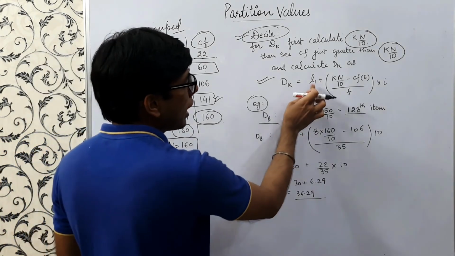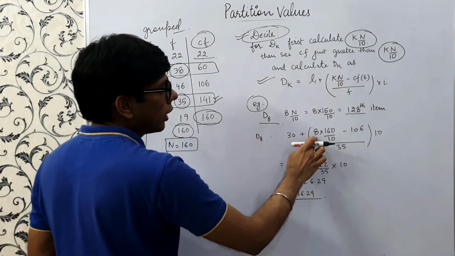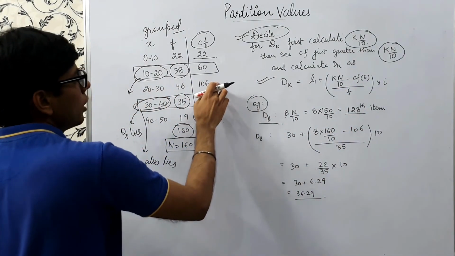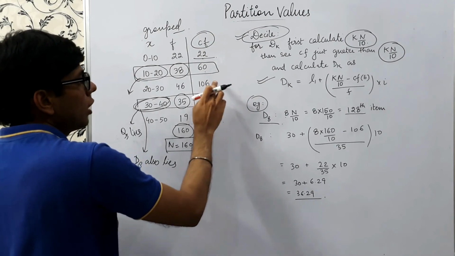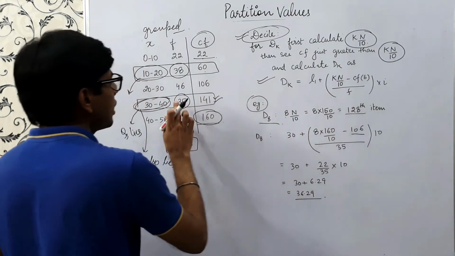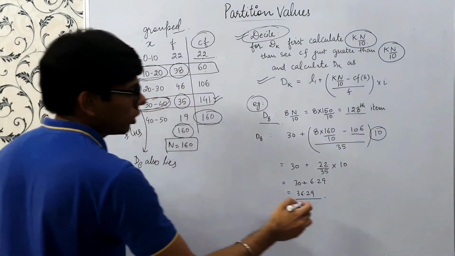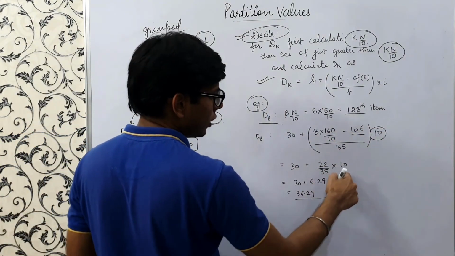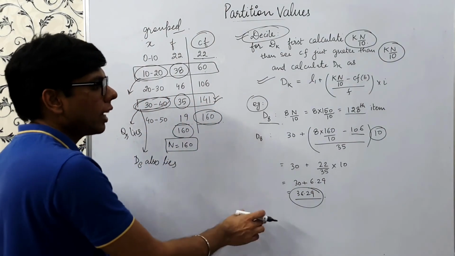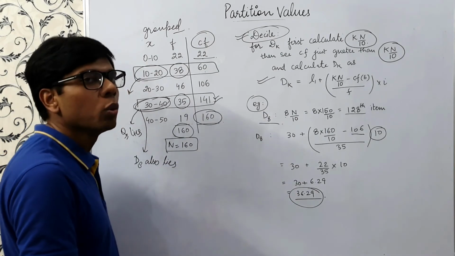So we'll apply this formula. L1 is the lower limit of this class, which is 30. Kn by 10 we have calculated as 8 into 160 by 10. And this cumulative frequency is the cumulative frequency of the above class, just before it, right? So this is 106. And 35 is the frequency of this class, and this 10 is the interval over here. So this turns out to be 30 plus 22 by 35 into 10. This is 36.29. So this is the calculation of deciles, and we can calculate any decile like D1, D2, D3, any decile using this formula and this rule, right?